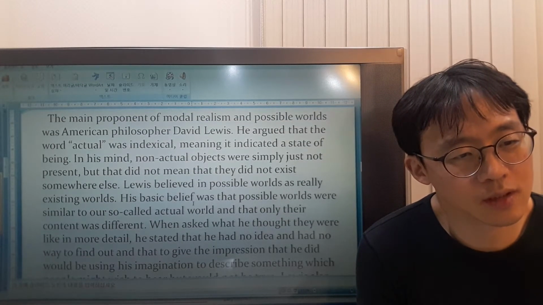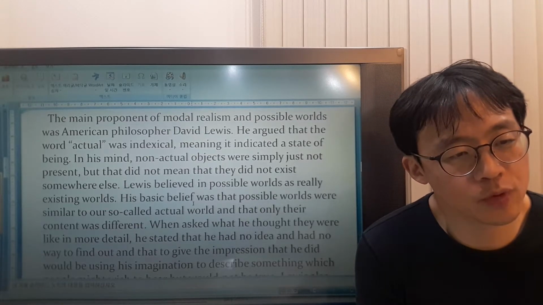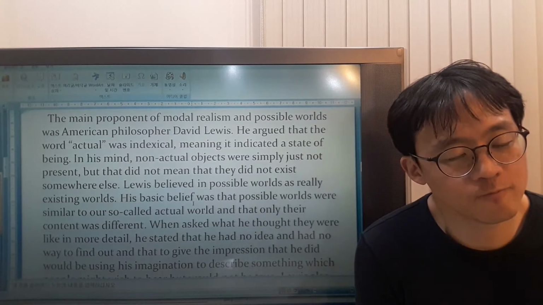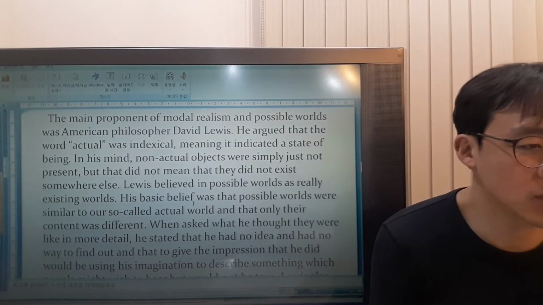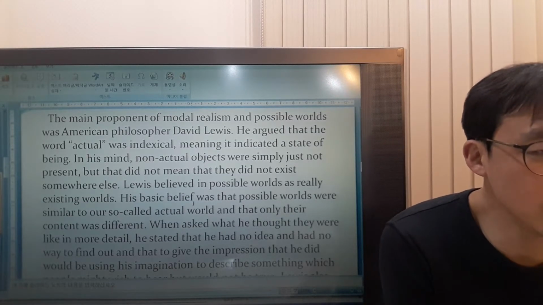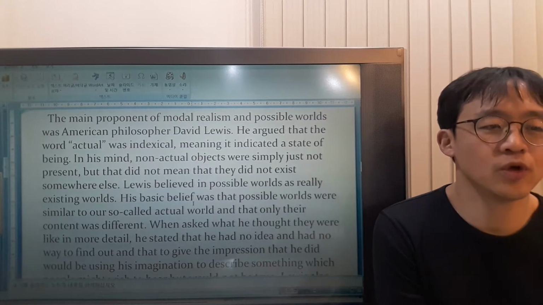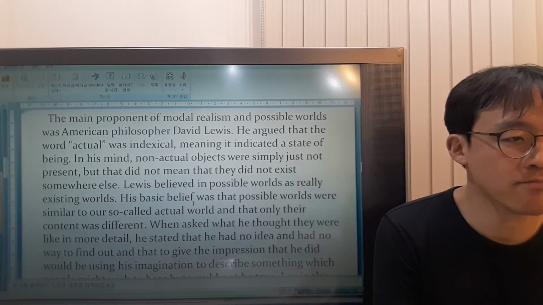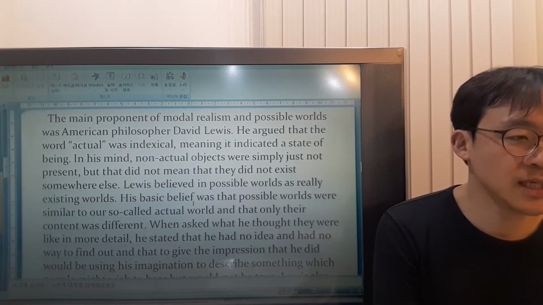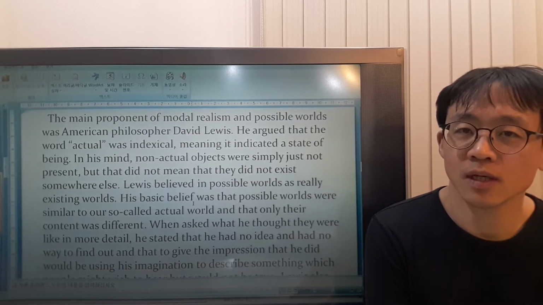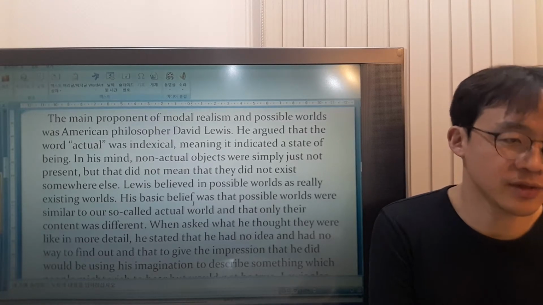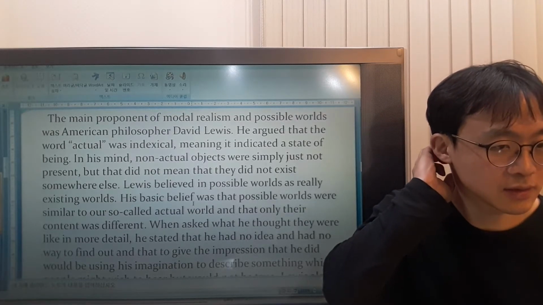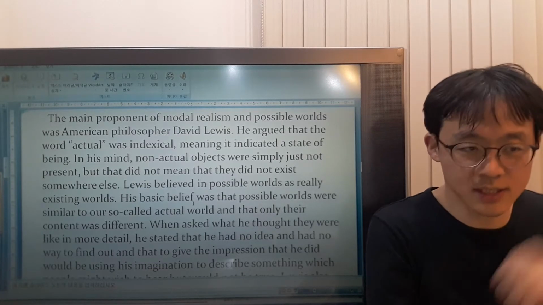So what is this part about? It's about the main supporter of modal realism and possible worlds, who was American philosopher David Lewis. A proponent is someone that actively supports something. He said the meaning of the word actual is different by the context, and it indicates a state of being.